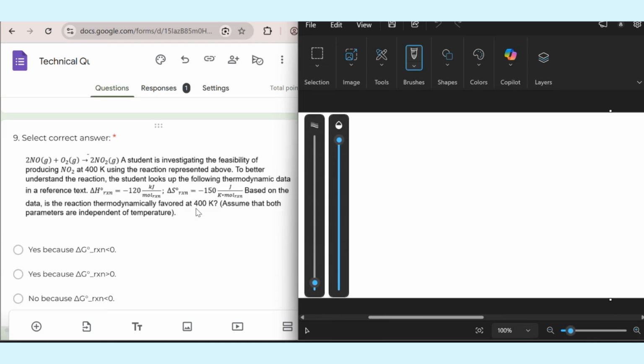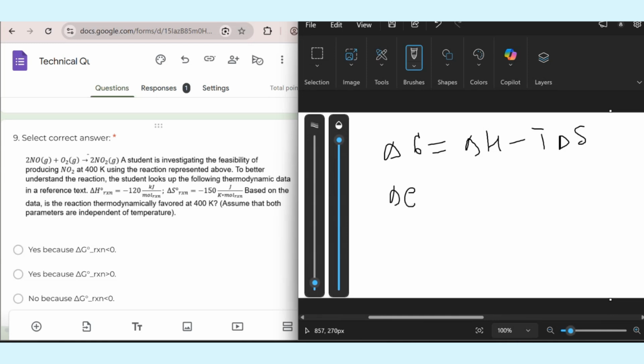Okay. For this, we need to write our equation. Delta G, which is the Gibbs free energy, is equal to delta H minus T delta S. The point here is that you should keep in mind converting units from one to another to make them the same. Here you see that delta H is given in kilojoules, but delta S is given in joules. That's why you need to convert either kilojoules to joules or joules to kilojoules.